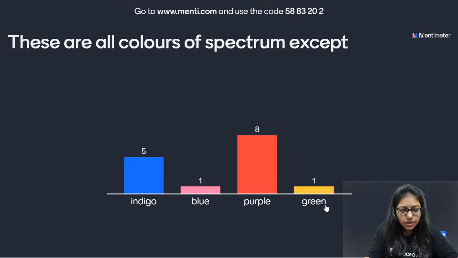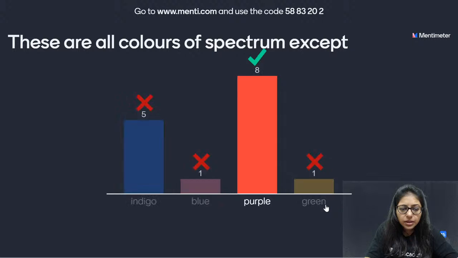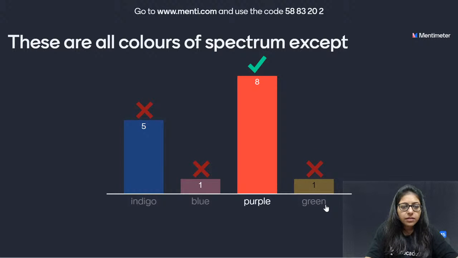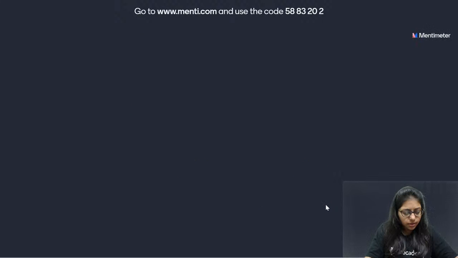It is purple. Indigo is there. See, when we say VIBGYOR, so V is violet, I is indigo, B is blue, G is green, Y is yellow, O is orange, R is red. So there is no purple.